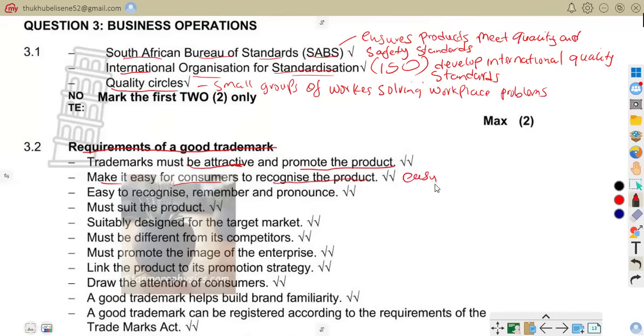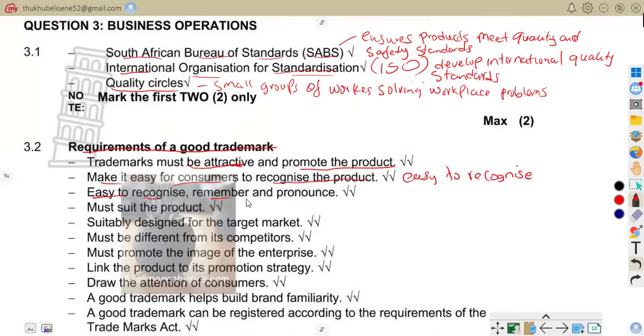Here we're talking about easy to recognize. Meaning to say customers should identify it quickly. For example, McDonald's golden arches. So let it be easy for us to recognize it quickly.